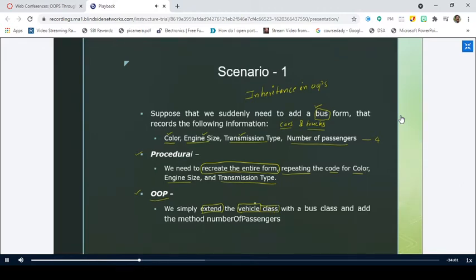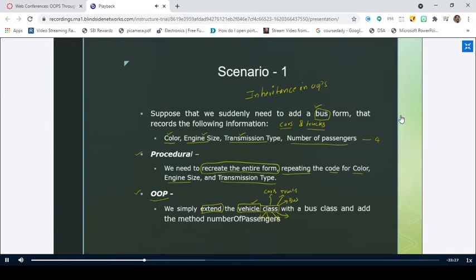But don't worry, at this point of time, you just remember that you have developed a vehicle class which consists of entities like color, engine size, and transmission type. And you can extend this particular vehicle class to any number of other classes. So you can extend this vehicle class to cars. You can extend this vehicle class to trucks, and similarly you can extend it to bus or whatever it may be. Any number of classes you can extend from this particular vehicle class.